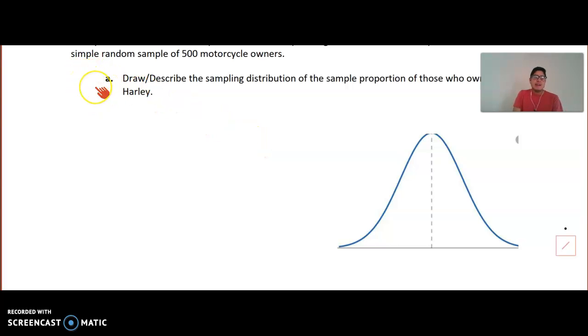And again, since we're looking at the big picture here, I don't know if we're taking every single possible sample of size 500 of this particular characteristic. But because we have the random condition and these other conditions met, we get a pretty good approximation of what the sampling distribution might appear to be.